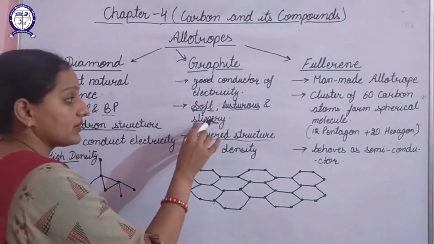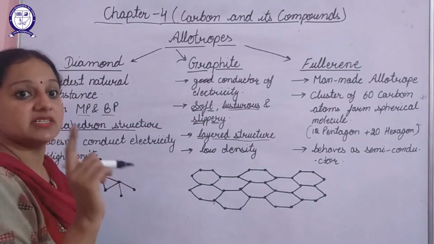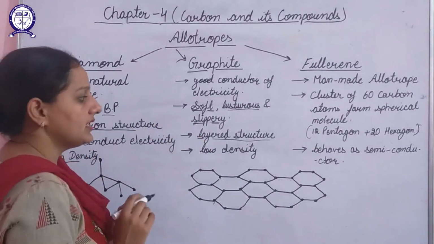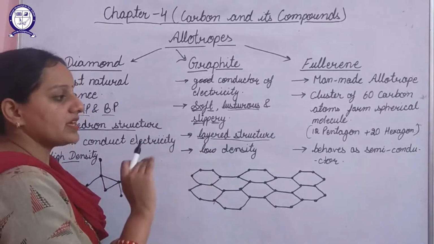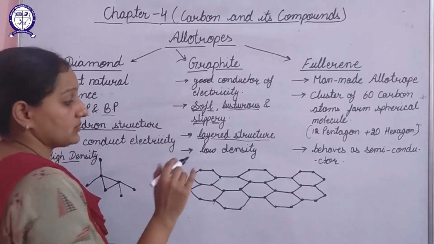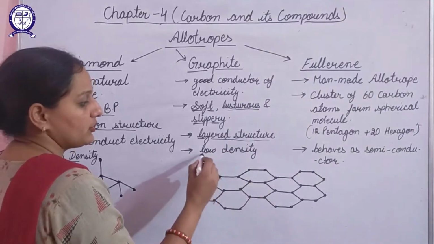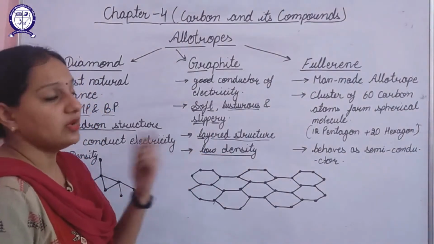Second thing, because of the slippery nature, graphite can be used as a lubricant, a dry lubricant also we can use it because of its slippery nature. We have talked about its layer structure because it comprises different graphene layers, and there is a gap between these molecules which makes its density low. So its density is not so high.